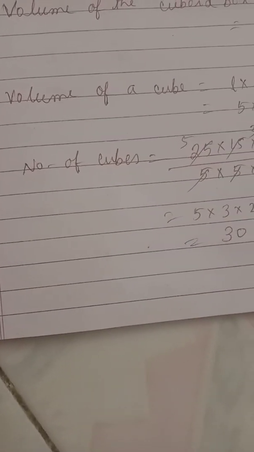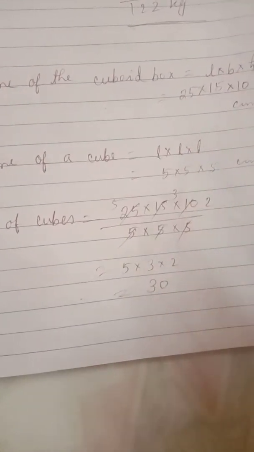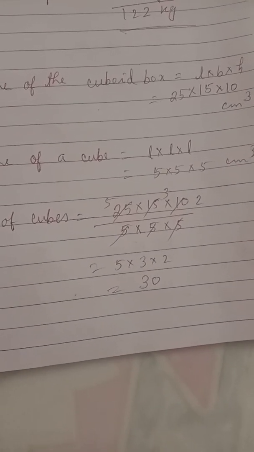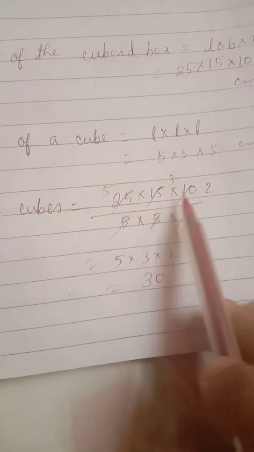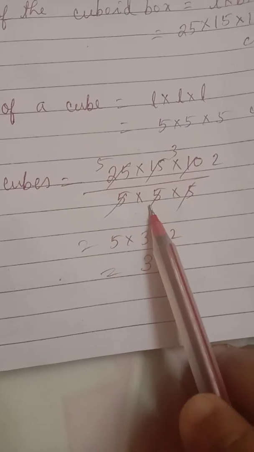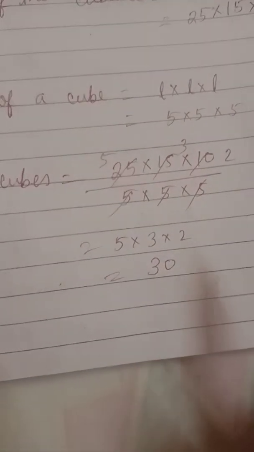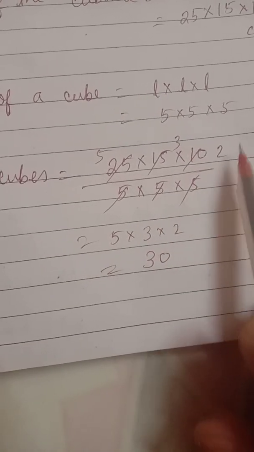Next, number of cubes equal to, we have to divide the cuboid box, this is the larger one, divide larger one by smaller one. So 25 multiply 15 multiply 10 divided by 5 multiply 5 multiply 5. 5 5s are 25, 5 3s are 15, 5 2s are 10.